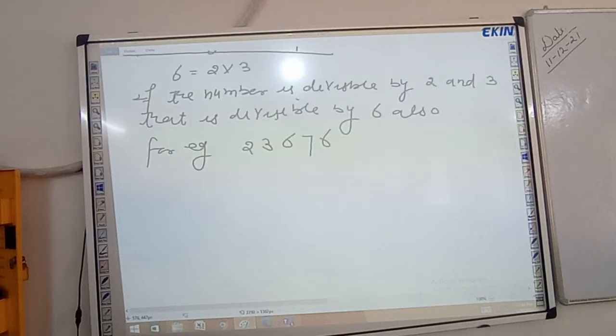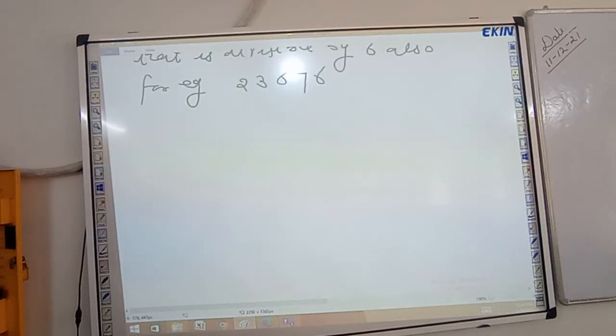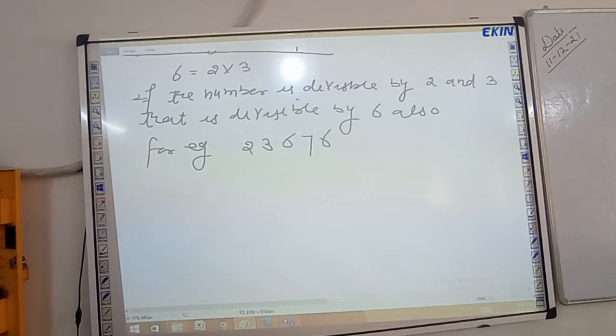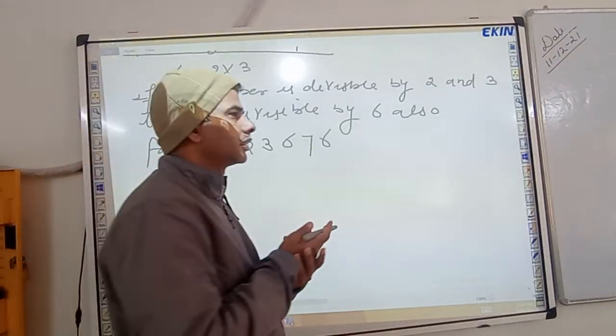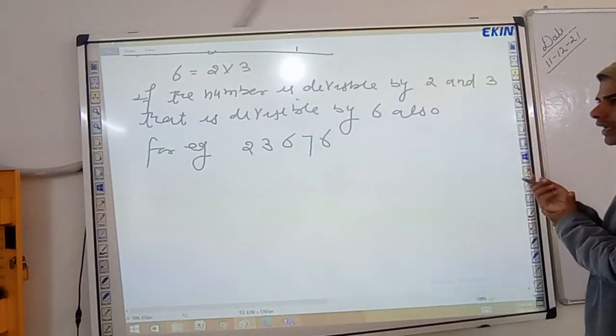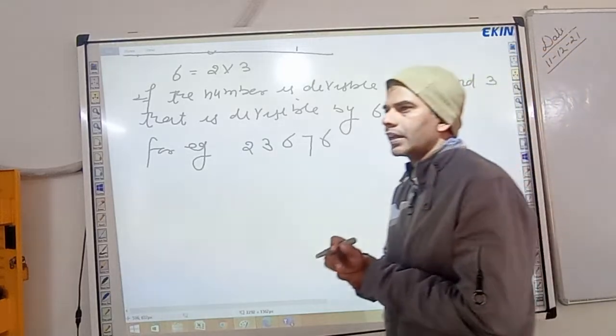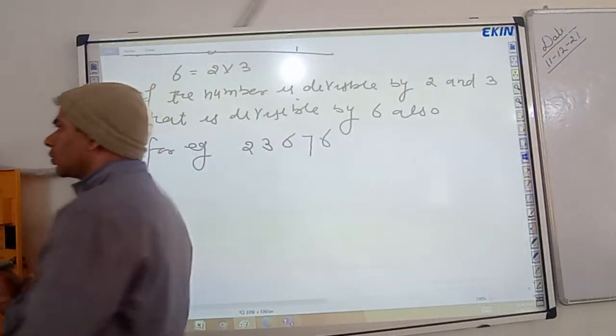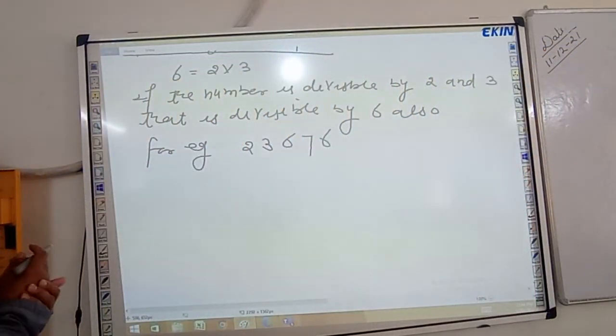23,676 is divisible by 2. Why? Because the unit digit is 6.